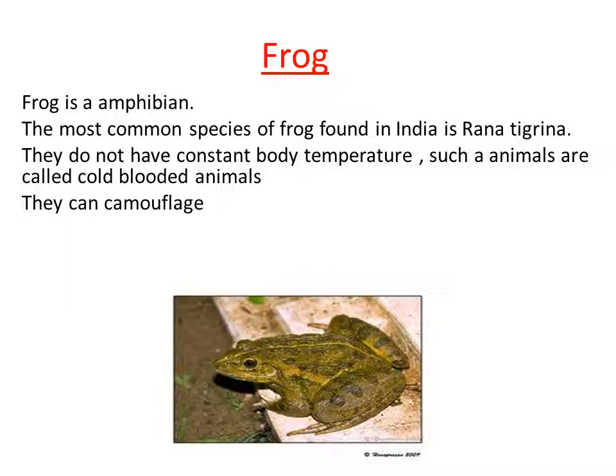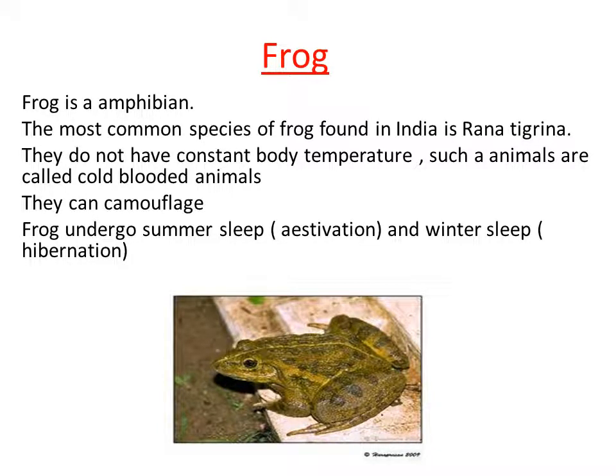So this ability of changing the body color with respect to the place where it is, that is called camouflage. So camouflage actually helps the frog to protect itself, to hide itself from the predator, so that it can easily escape from the predator with this property. Clear? So frog exhibits camouflage, so because of this it can hide in the environment without getting caught by the enemies.